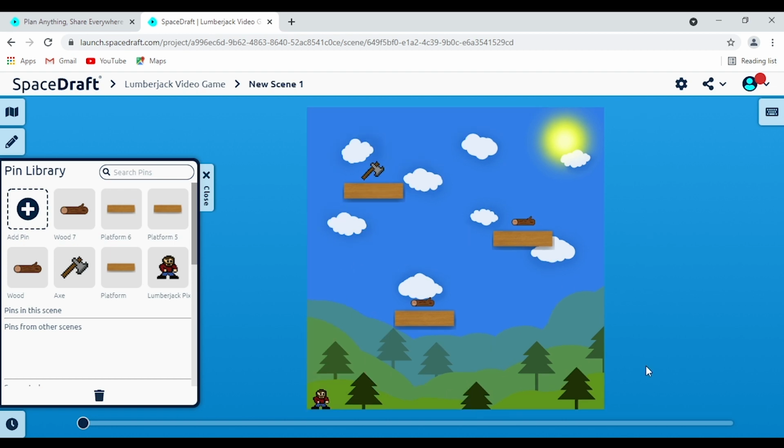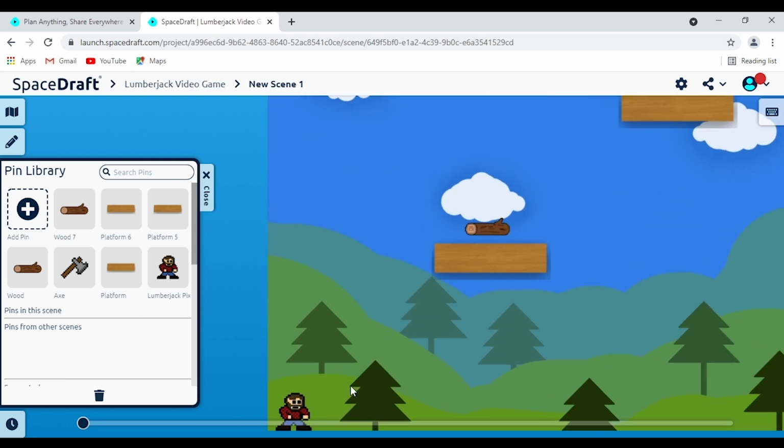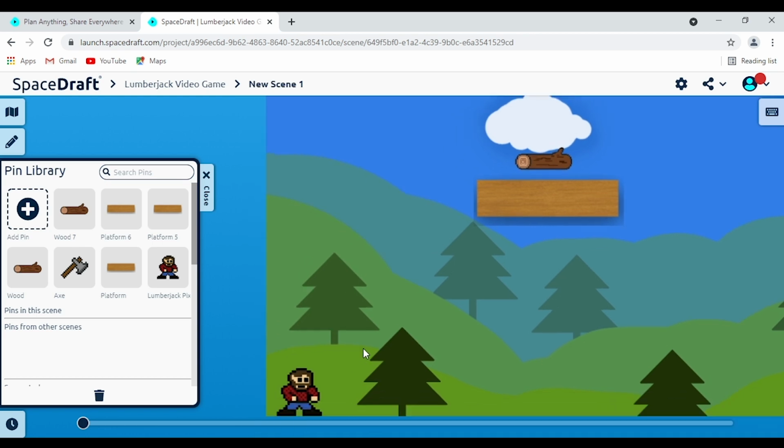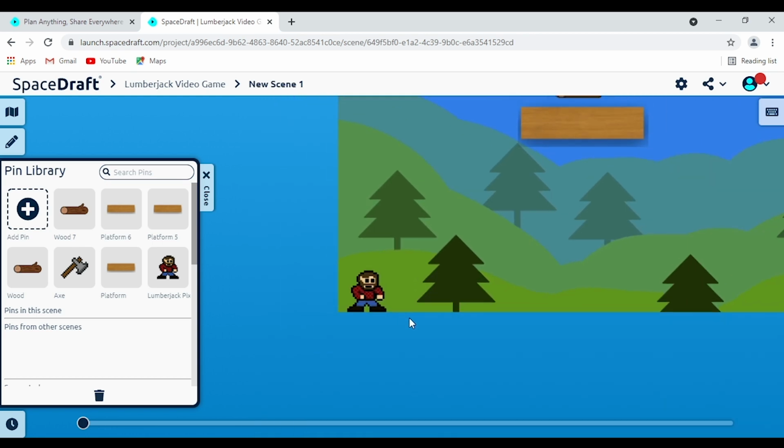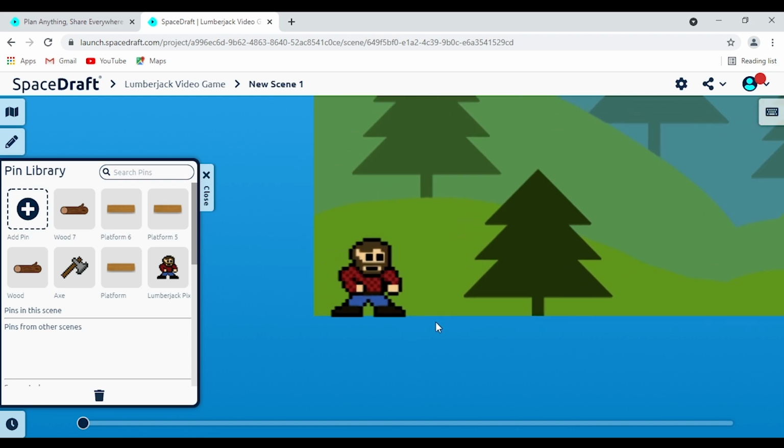Okay, so with this feature here, I'm going to showcase it on our little lumberjack friend here. So let's zoom in a little bit closer so we can see it more easily. How we're going to do that is we're going to press Control on our keyboard, or Command if we're using a Mac. And as we hold that down, we're going to zoom in with our mouse wheel, or even zoom in with our trackpad if you don't have a mouse. So now we're a little bit closer, or maybe we want to be a little bit further away, up to you. And now that we're a little closer, let me show you this cool feature.